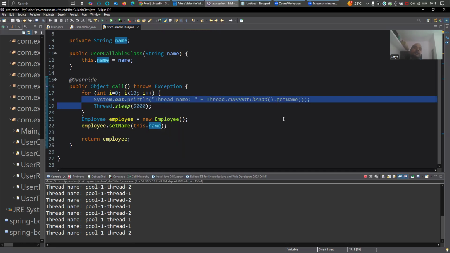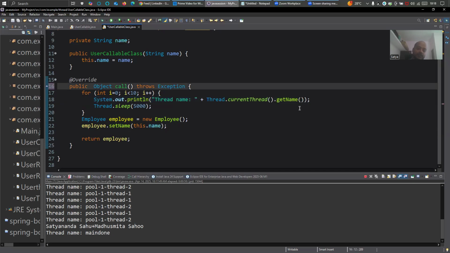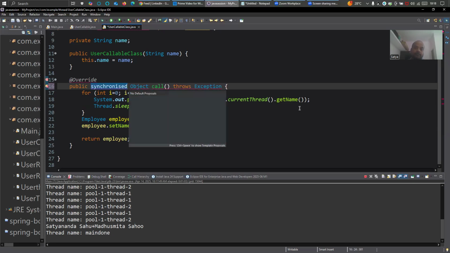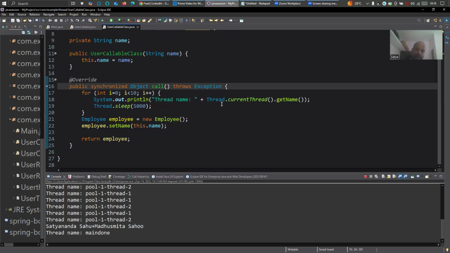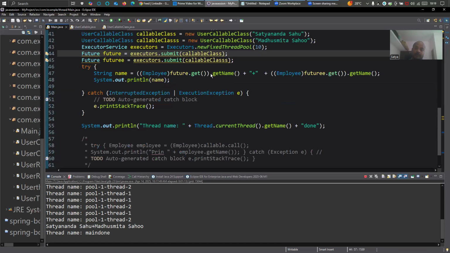And if you see thread 1, thread 2, thread 1, thread 2, alternately they're executing it. Basically, whoever is getting access, they're executing that. At the end, it printed Satyananda Sahu plus Smith. So see, if I use synchronize, I've used the synchronized keyword here in front of the method, at the method level. Now I run the same program.